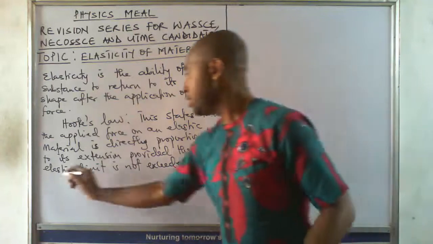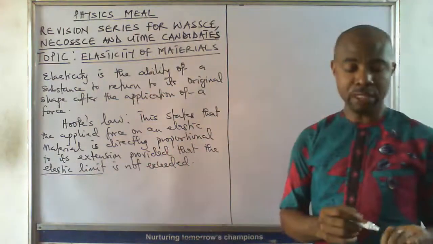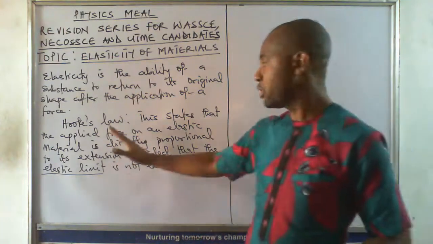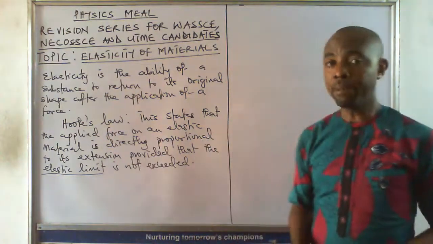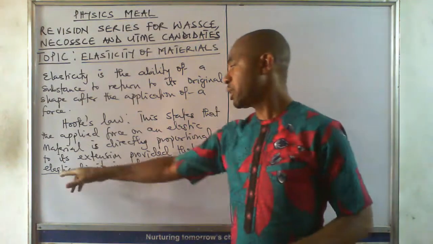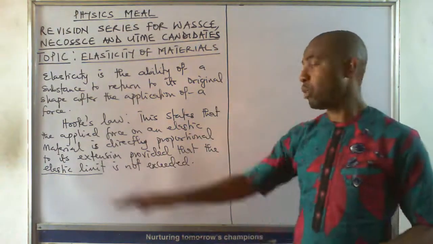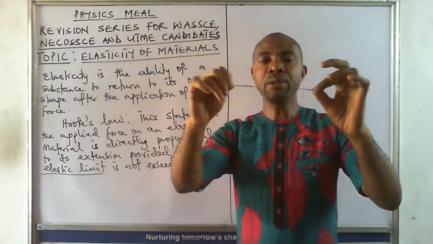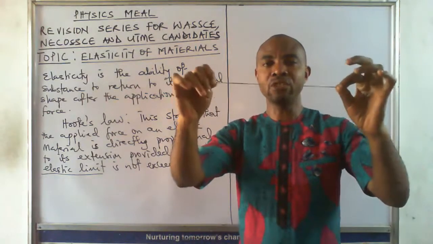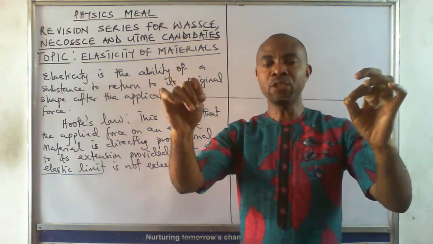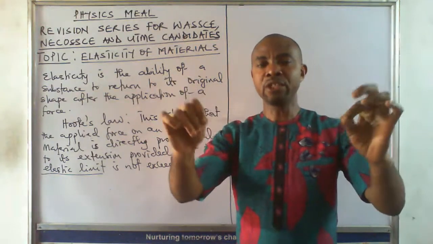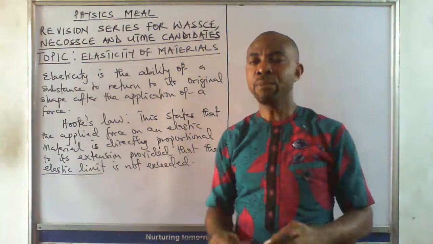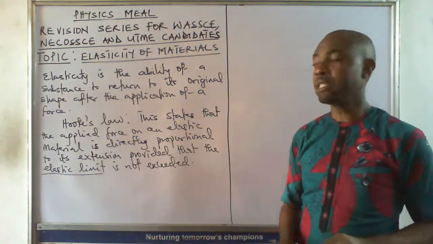Now, the elastic limit is a term that we will look at, because we know what a force is, we know what extension is, but there is a condition for this law to be applicable on elastic material: the elastic limit must not be exceeded. If I'm increasing the force, the extension is increasing. So there is a direct proportion between the force and the extension, provided you did not exceed the elastic limit.